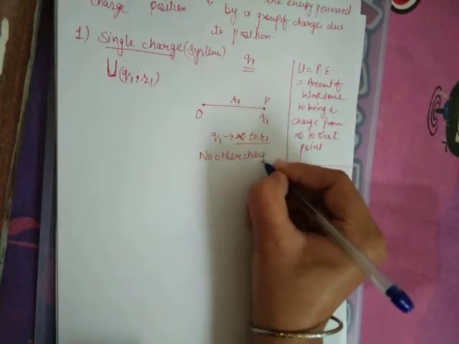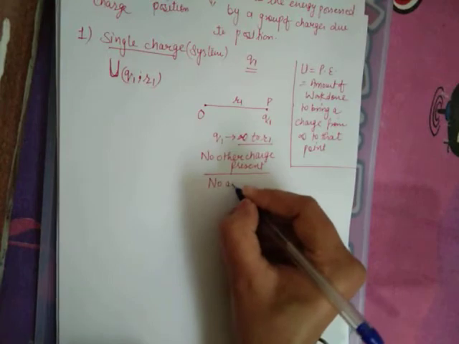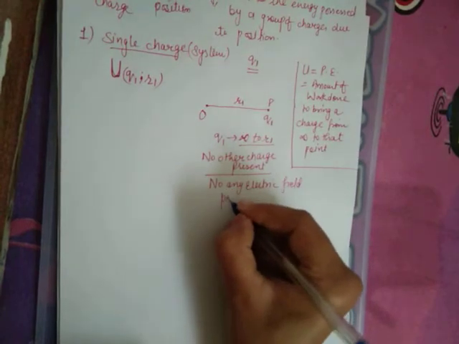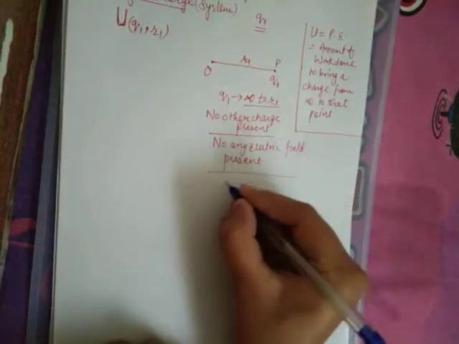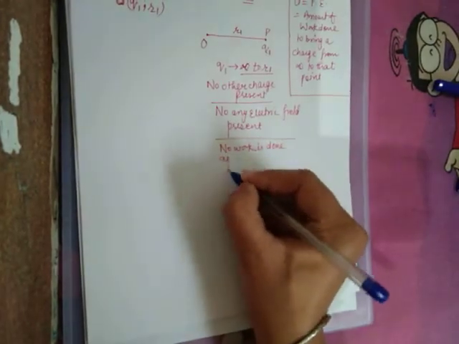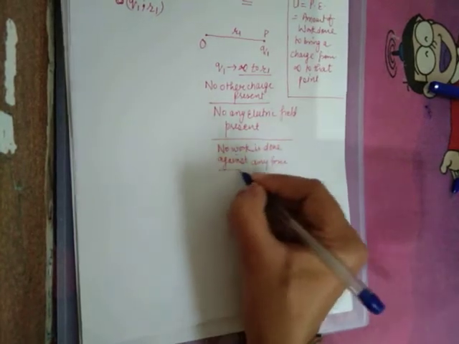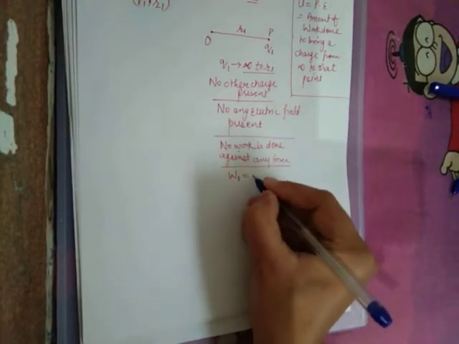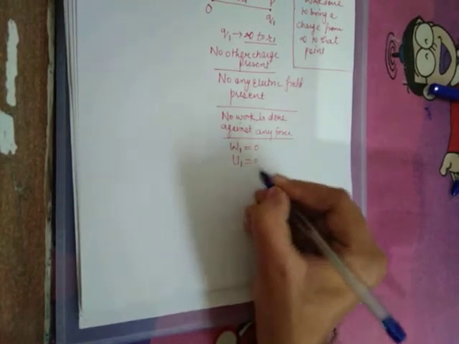as there is no other charge. As there is no other charge present, there is no electric field present. As there is no other charge, no electric field is present, it means no work done against any force. So what does it mean? It means work done to bring first charge is 0. As no work is done, so potential energy for first charge will be 0.